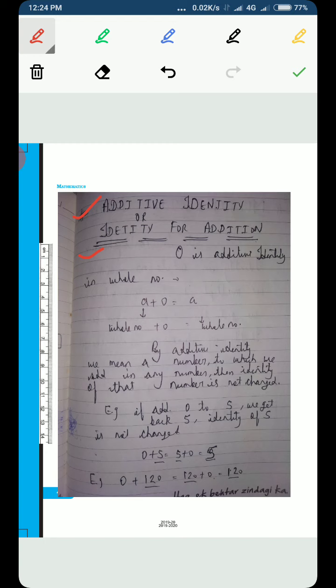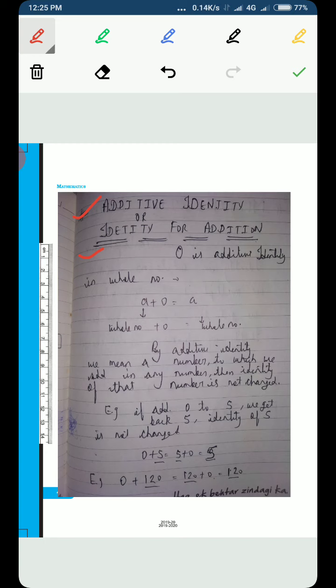Everything we have learned in this chapter is going to be with us in mathematics till 10th, 11th, 12th, for as long as we have mathematics in our studies. So you must focus on this completely, and there should not be any confusion in this concept.